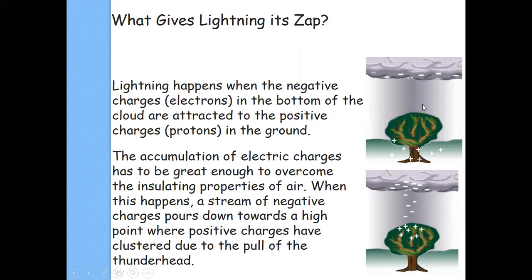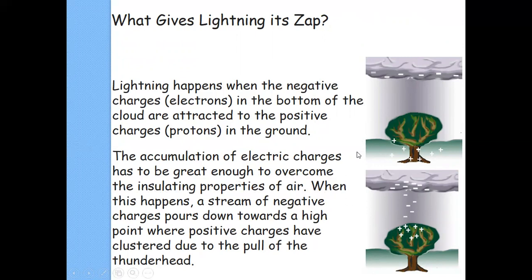They induce a positive charge on them, because these thunder clouds have negative charge at the bottom of the cloud. So they attract the positive charge in the ground. The accumulation of the charges has to be enough to overcome the insulating properties of the air. There is air between them, which acts as an insulator.